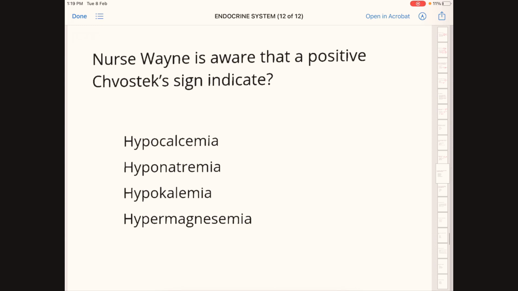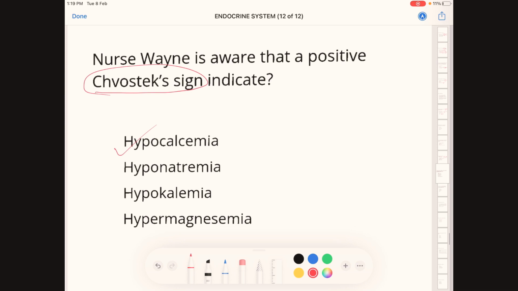The nurse is aware that positive Chvostek sign indicates: option A, hypocalcemia; option B, hyponatremia; option C, hypokalemia; option D, hypermagnesemia. Correct answer here is hypocalcemia. We all know that Chvostek sign is a clinical sign of hypocalcemia. It is due to twisting of facial muscles while tapping the facial nerve.